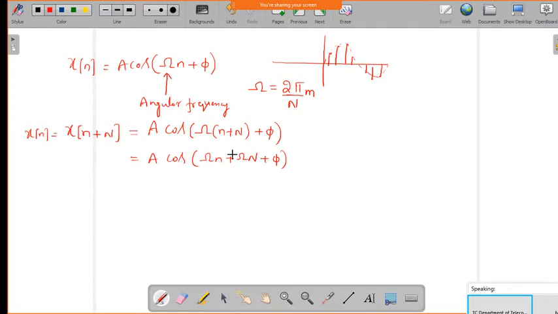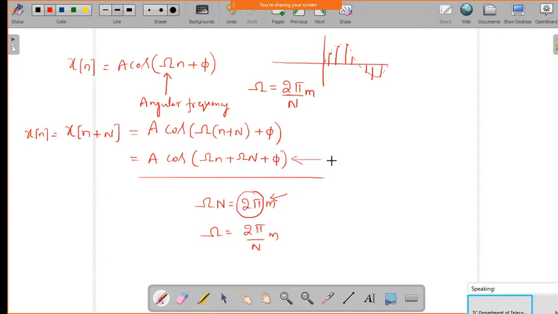So if you want to say this signal is periodic, this omega n should be a function of 2 pi, that is, whatever phase we have should be a function of 2 pi with integer values of m. Then we can define this angular frequency as 2 pi n by m. If this satisfies the condition, then we can say this discrete time sinusoidal signal, or whatever cos function we define, is periodic. Otherwise we cannot say it is periodic.